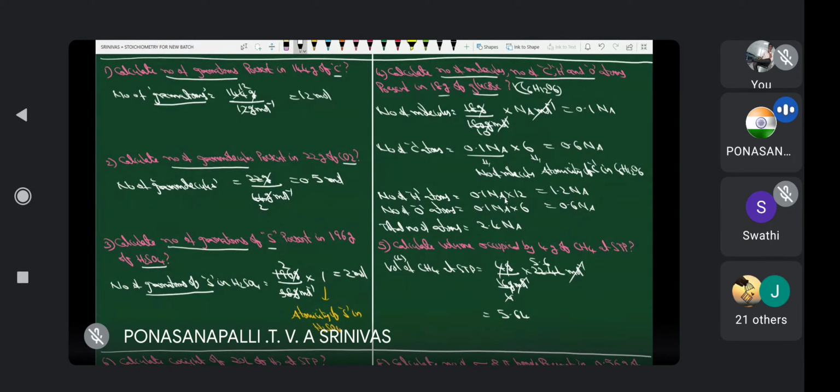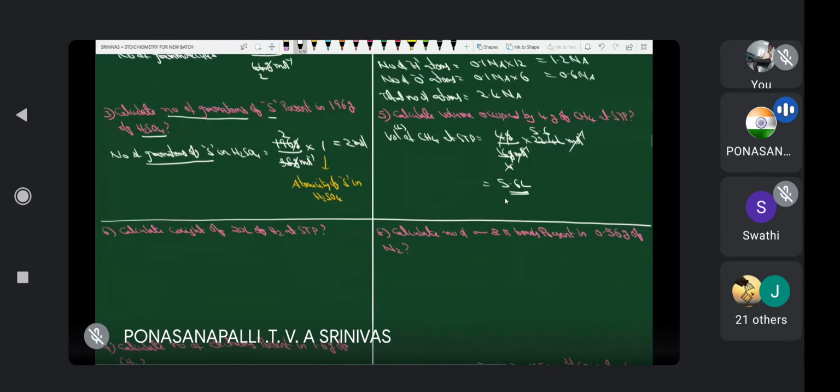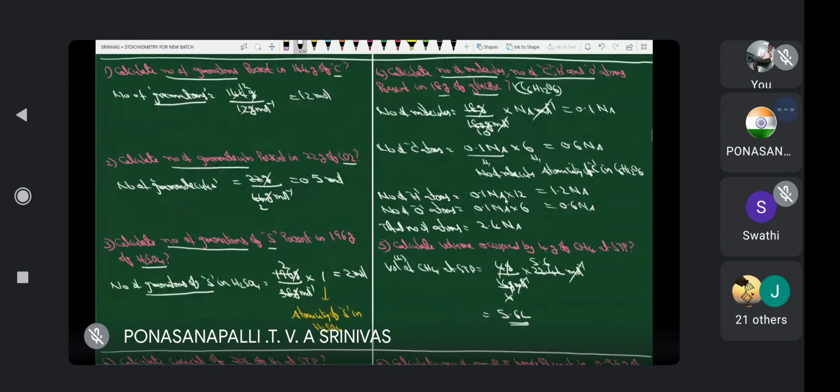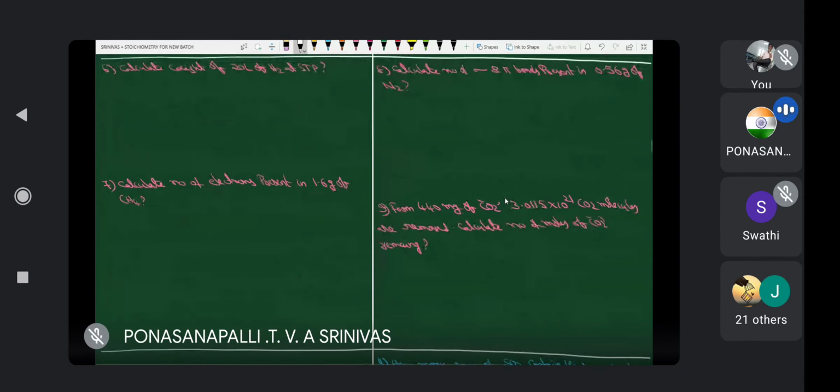5.6 liter. Therefore, how much volume is occupied by 4 grams of methane? 5.6 liter. Clear? All these are direct formula substitution. Okay? But without knowing the formula, is it possible to solve the question? Not possible. That's why previously all the expressions were given one by one. You have to memorize those expressions.